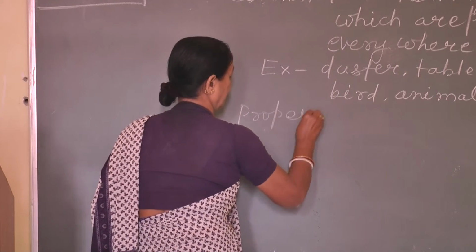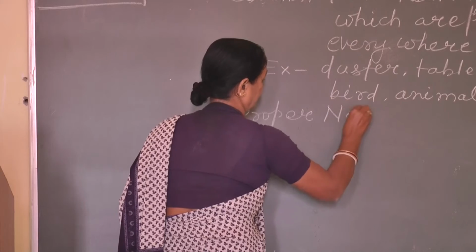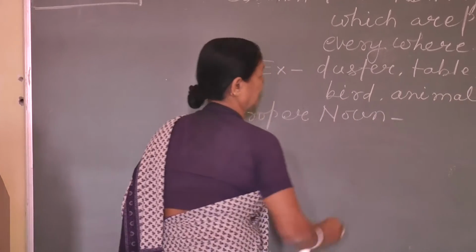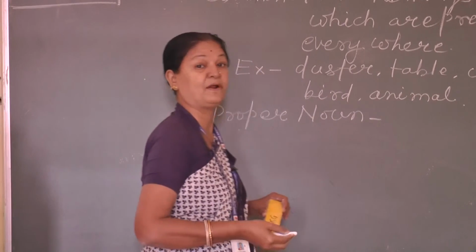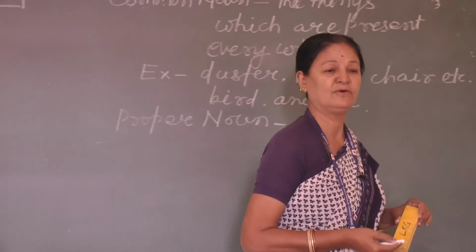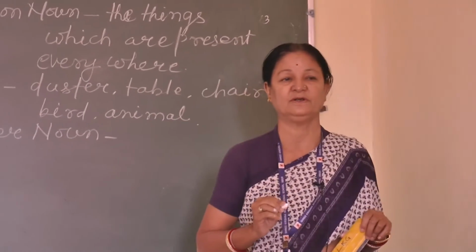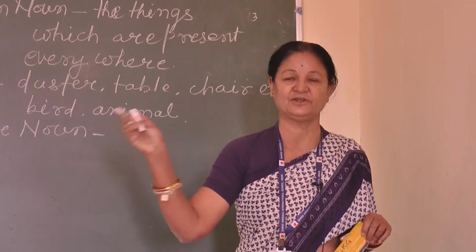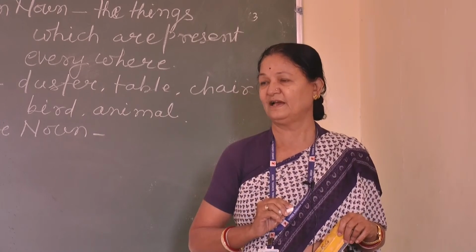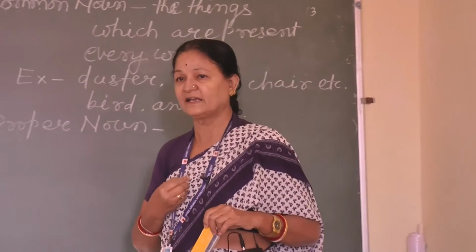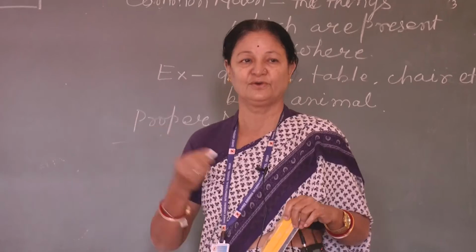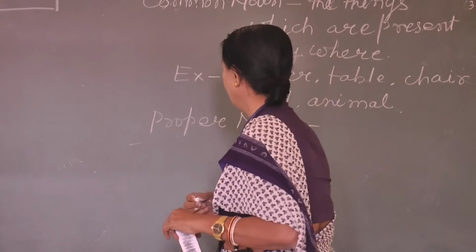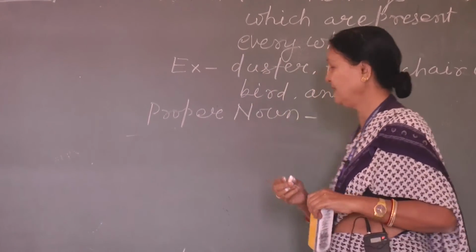Proper noun. It is something different from common noun. How? Your name you told, Shilpi. Can we see Shilpi in other class? No. I am Sushma. Can you see me in other class? No. So, what we are getting from this?